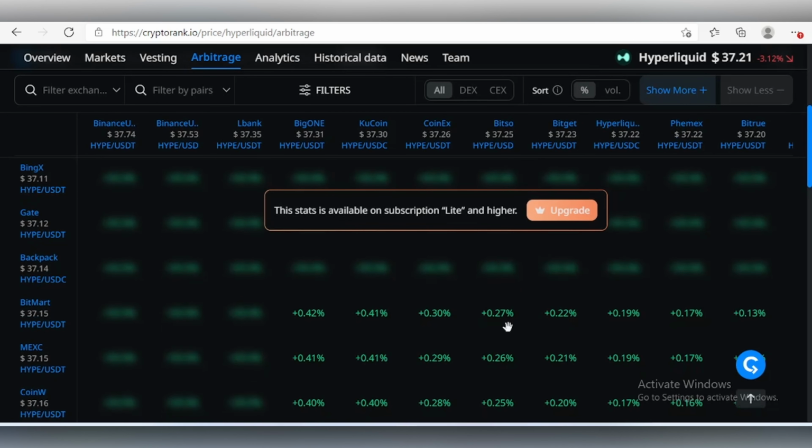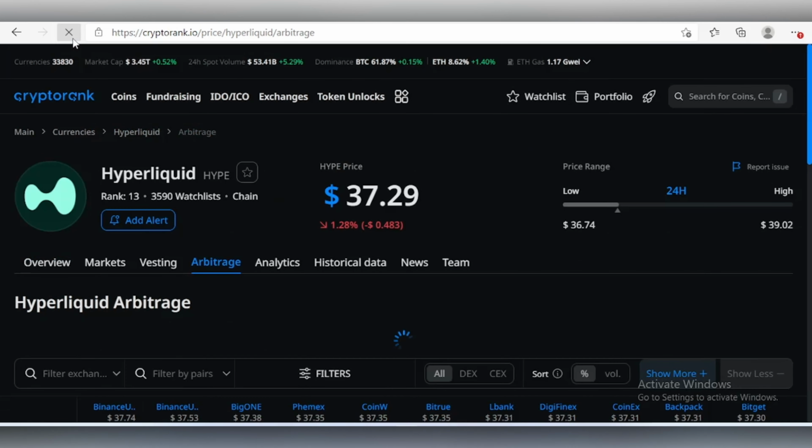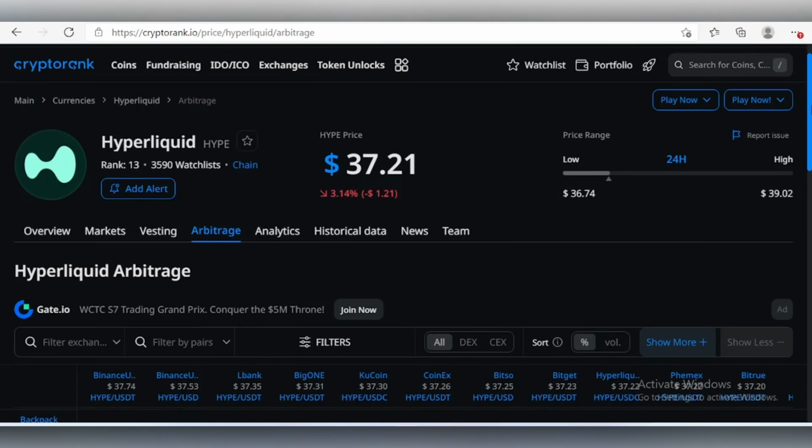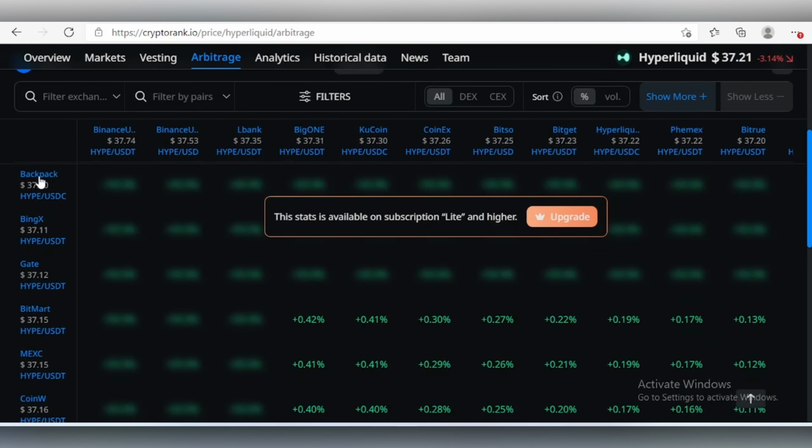The only thing is that if you're using a free account, you will not have the statistics that help you figure out different things concerning this coin in different markets. But the most important thing is the prices of this asset, and you are able to figure those out. Let me refresh this page to make sure we're on a live market. All right, it's refreshed, and you can see the price changed a bit. So you need to be very careful when doing arbitrage. Arbitrage is very quick moving.